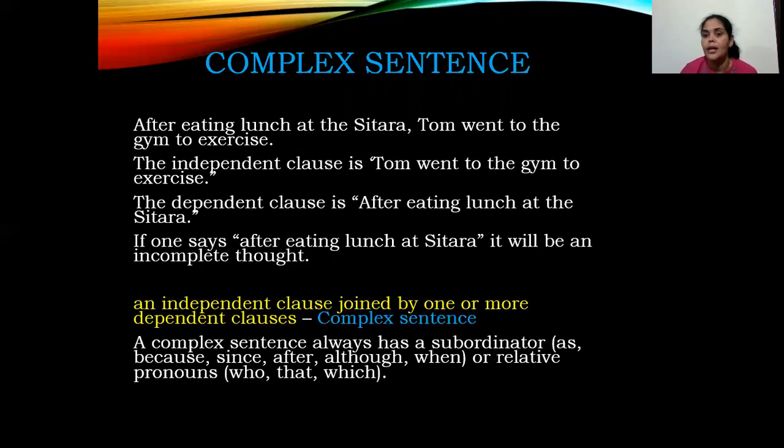For example, words like because, since, after, although, when. You can see the above example, after eating lunch. So we came to know the difference between sentence, phrase, clause, 2 types of clauses, and a small categorization of sentences: what is a simple sentence, what is a compound sentence, and what is a complex sentence.